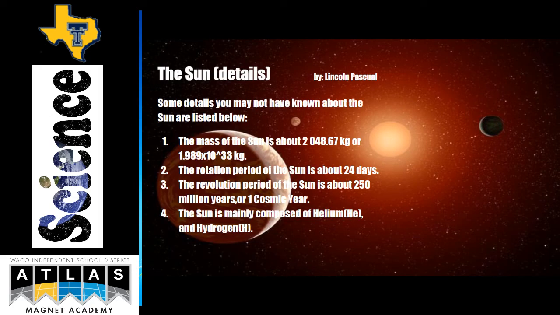The Sun's mass is about 1.989 times 10 to the 33rd power kilograms. The rotation period of the Sun is about 24 Earth days. The revolution period of the Sun is about 250 million years, or 1 cosmic year. The Sun is mainly composed of helium and hydrogen.